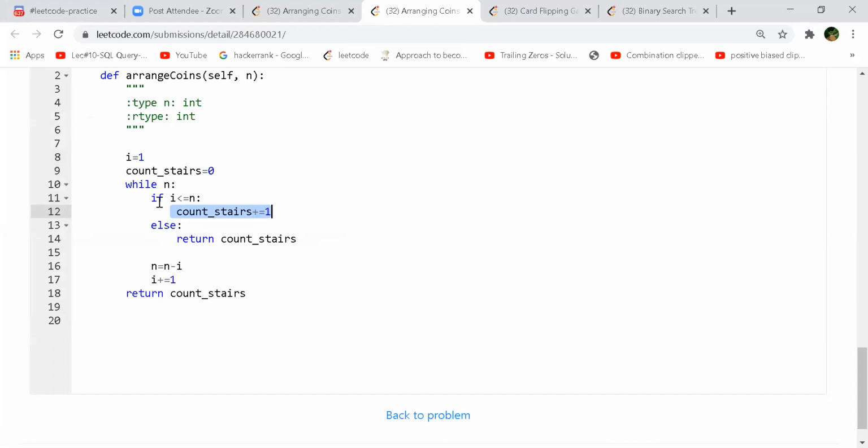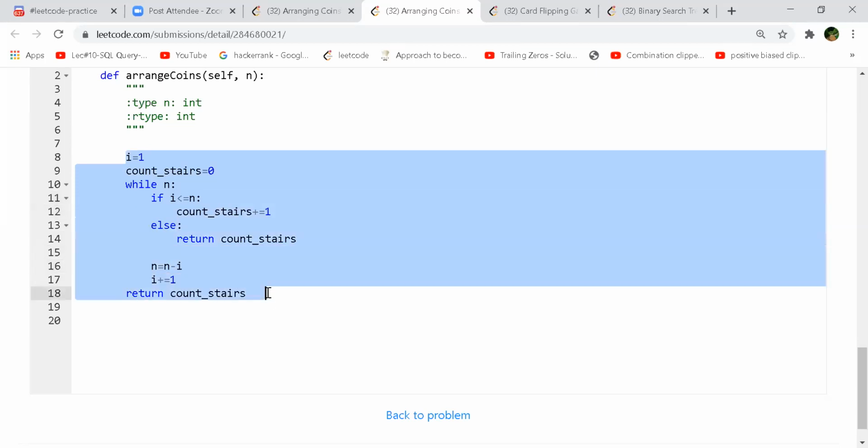Otherwise, once your i is greater than n, that means you are short of coins, so you return the count directly. And since you have used i number of coins at the given step, you reduce your total coins by this and you increase i by 1 for the next staircase. So this is trivial, I think, not optimized.